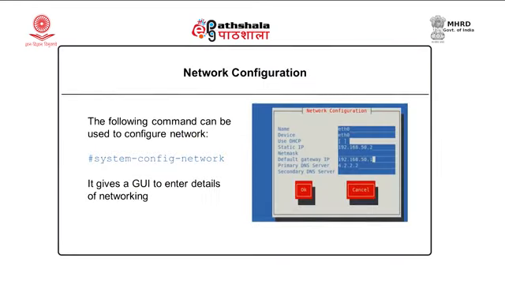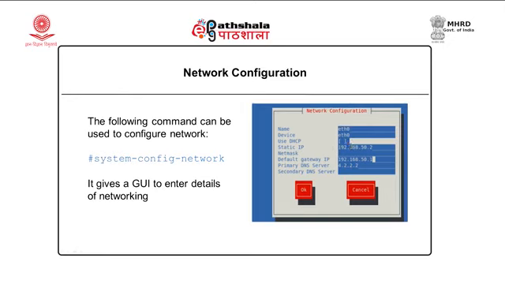As you can see on the screen, the command system-config-network will give this kind of GUI. It does not require a mouse, simple tab keys and entering of the IP addresses will help you configure the network. This is a curses kind of GUI, so it is not provided by the GNOME or KDE environment. It can be seen on the command prompt, and we can give details whether we want to provide a DHCP enabled address or a static IP.